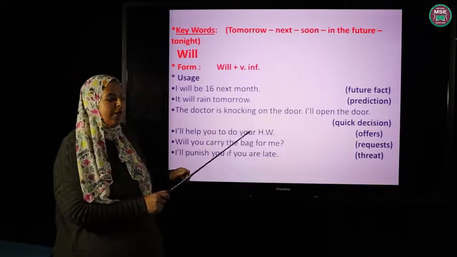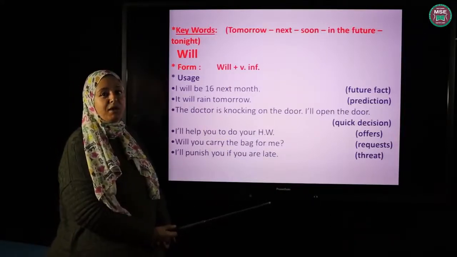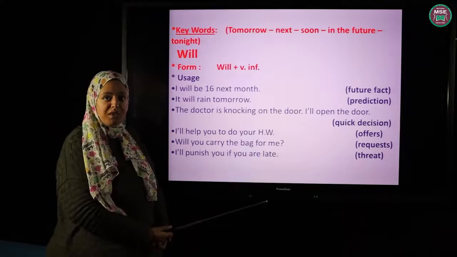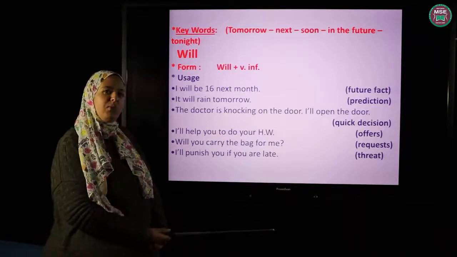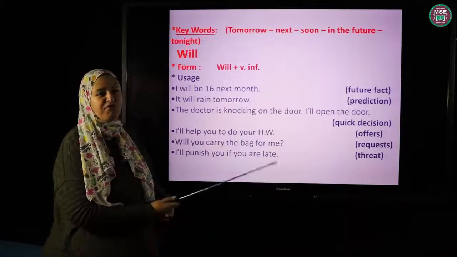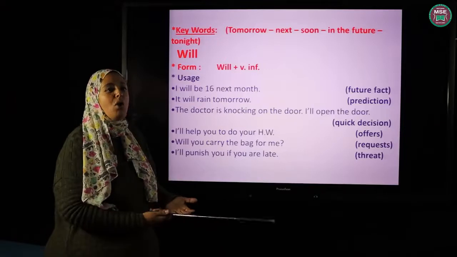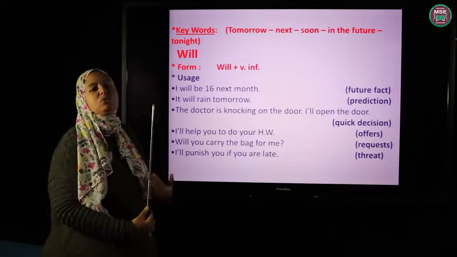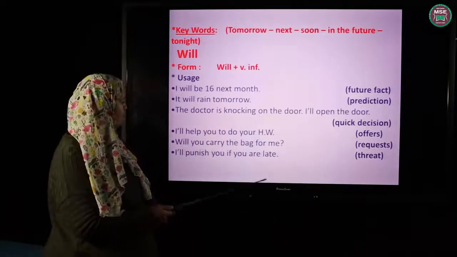I'll help you to do your homework. This is an offer. I use will also with offers. Will you carry the bag for me? Requests. So I use will for offers, if I offer to help you or to do something, or with requests, when I ask you to do something for me. In these two cases, I use will.